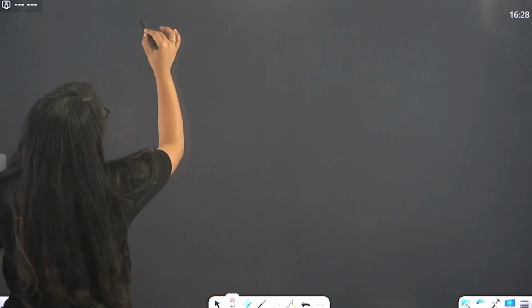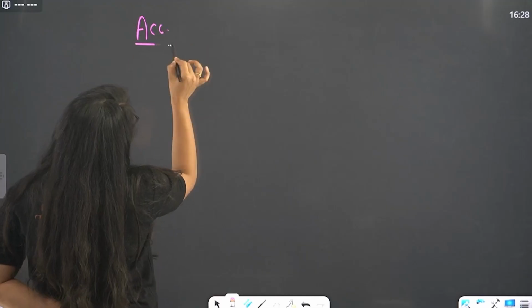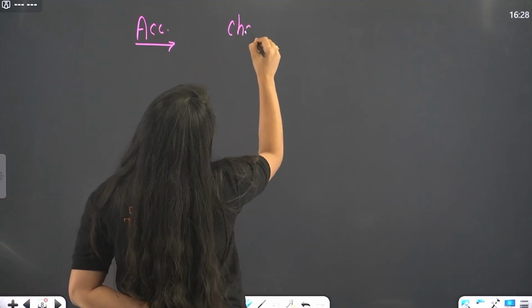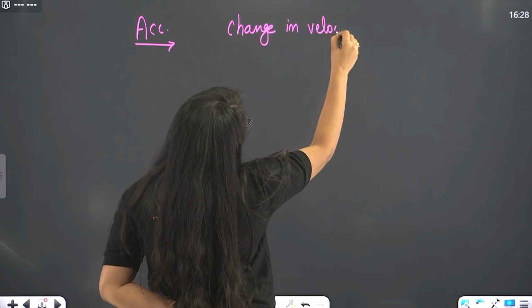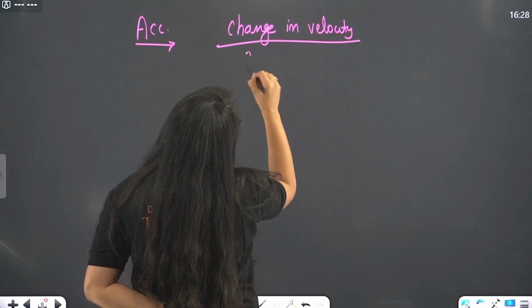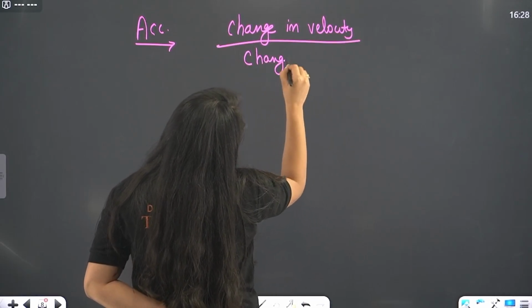Okay, so acceleration beta is what? Acceleration is change in velocity per unit time or divide by change in time.